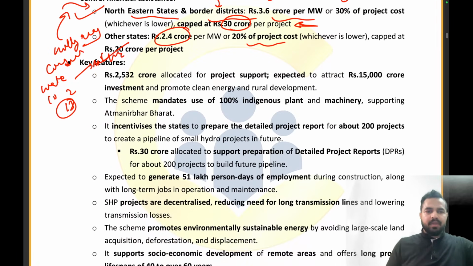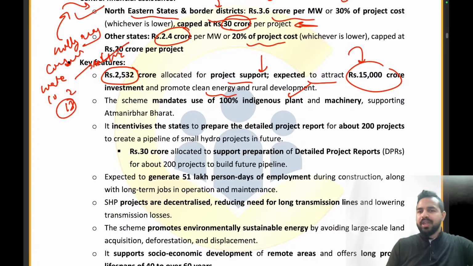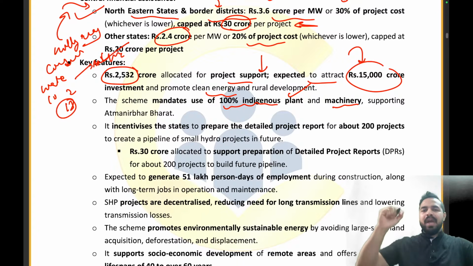Now my dear friends, let's move ahead. 2532 crore has been allocated for the project support, expected to attract 15,000 crores of investment and promote clean energy and rural development. So we are focusing on clean energy. We are expecting to attract 15,000 crore as a part of the investment. But there is one condition that the government of India has applied to it. It is that 100% indigenous plant and machinery is required to be used, because we are supporting the Atmanirbhar Bharat. That is why we have to ensure 100% indigenous plant and machinery support will be provided, right?